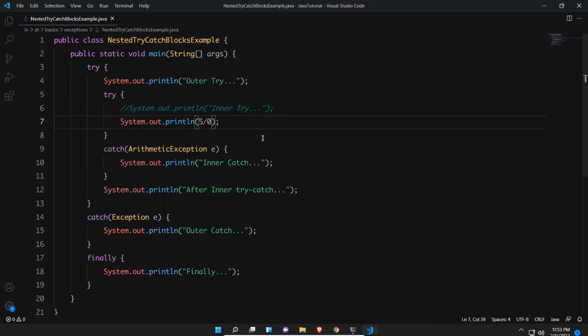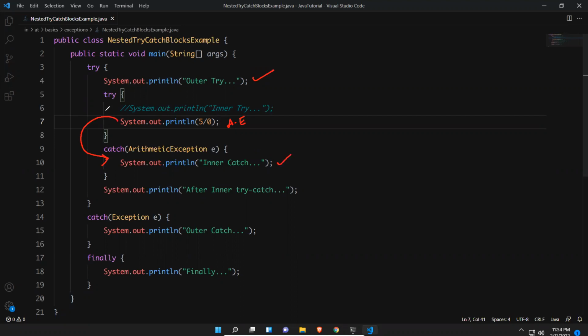So now how will the execution flow be? If you take it like this, obviously there is no issue in the outer try, it will print this. The moment you come here in the inner try, there is an exception, that is arithmetic exception. So it will search for the respective arithmetic exception catch block. It found it here.